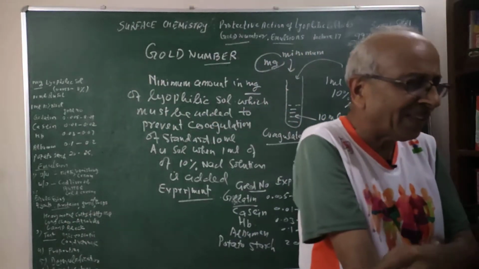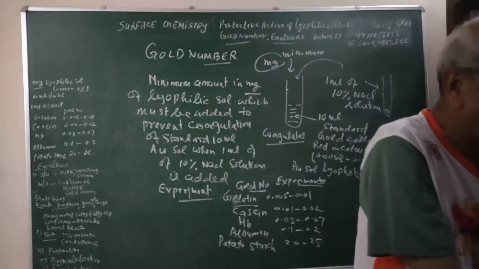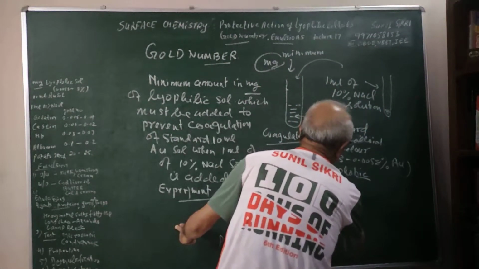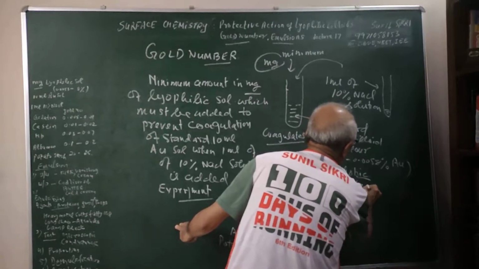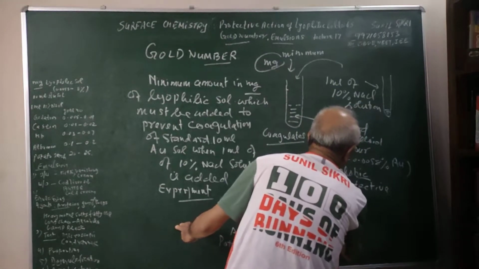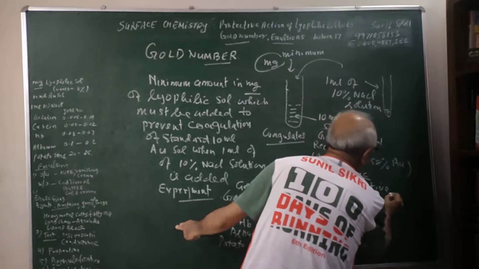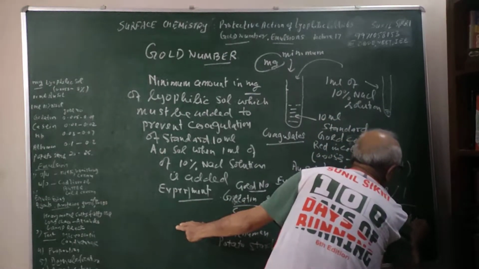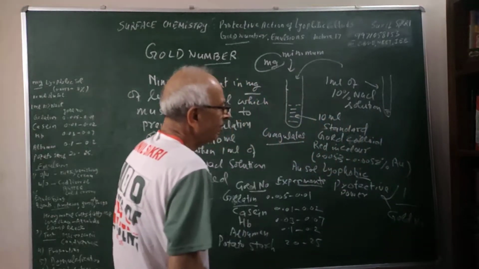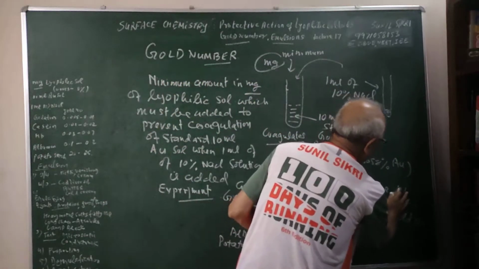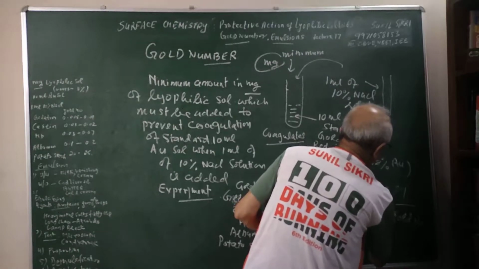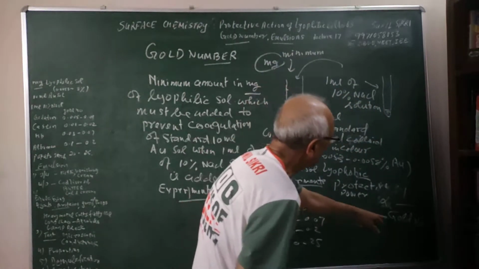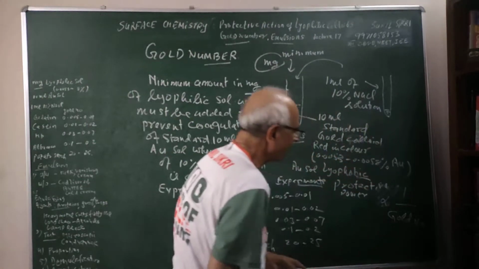Students, here one thing which I want to tell you, that smaller the gold number, greater the protective power. That means protective power is inversely proportional to gold number.